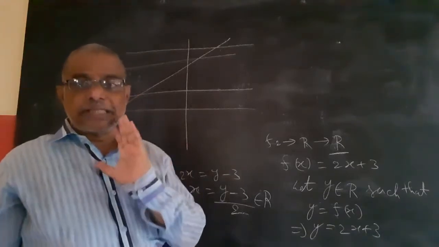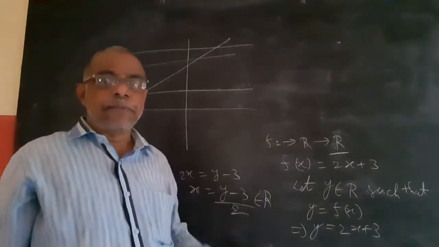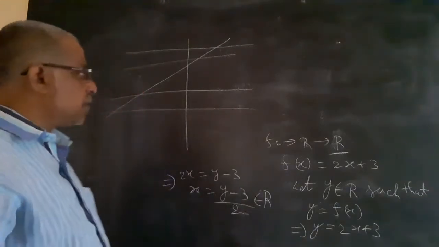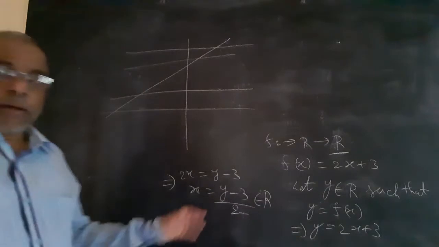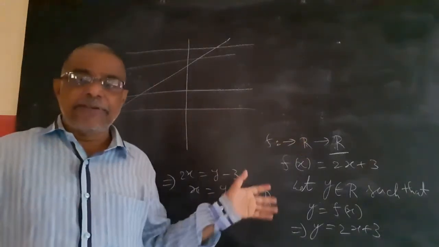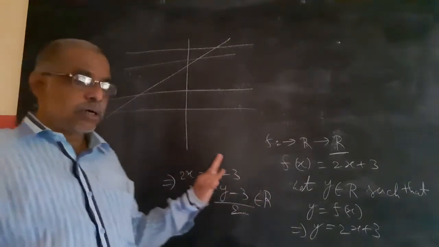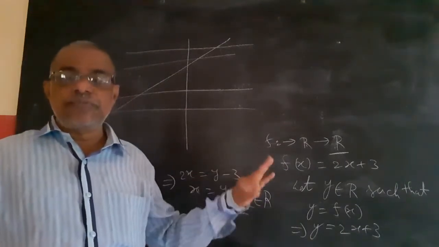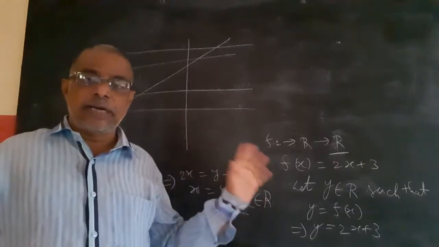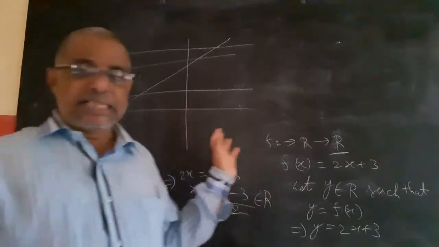Means codomain must be equal to range. It can be mapped to one element or two elements, doesn't matter. If B is having only one element, then codomain equal to range only. So all the elements of B must be mapped. It can have one pre-image or two pre-images, doesn't matter.